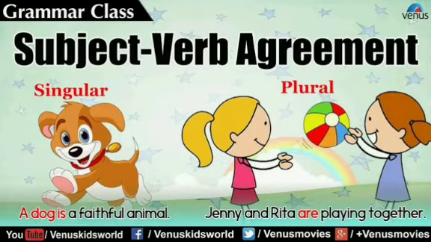The next example is, the great scholar and poet is dead. Here, the great scholar and poet is the same person, so we are using singular verb. If it is two different persons, we will be using the definite article the before the second subject also.